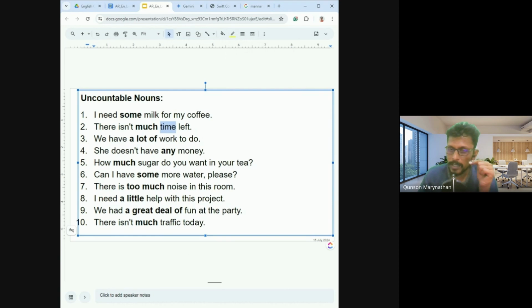You can say one time, two time, but that's a different perspective, that's a different meaning. Okay, time, some amount of time, much time. Some amount of time means some, much time. There isn't much time left. We have a lot of work to do.